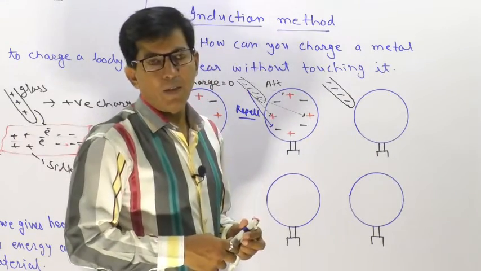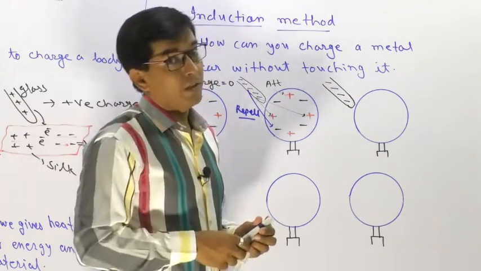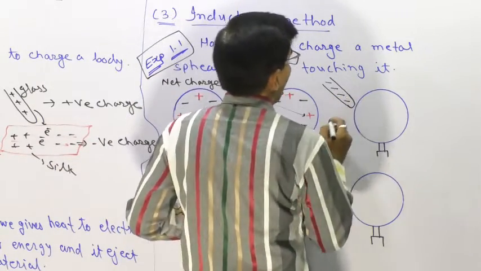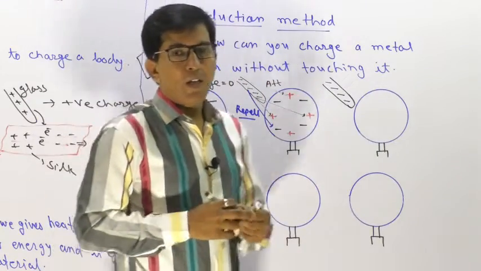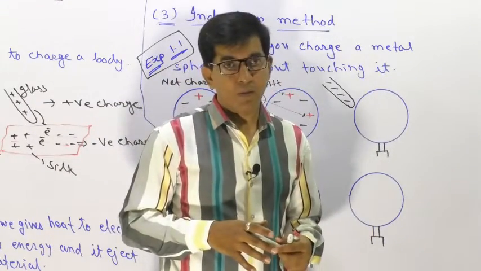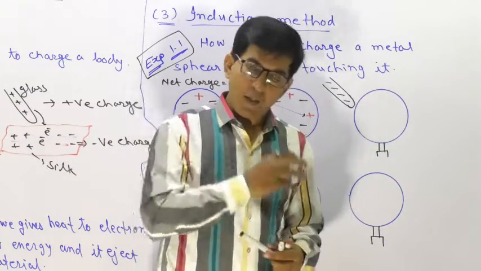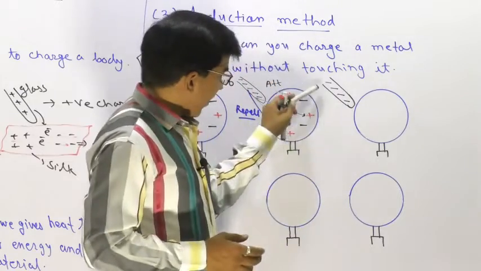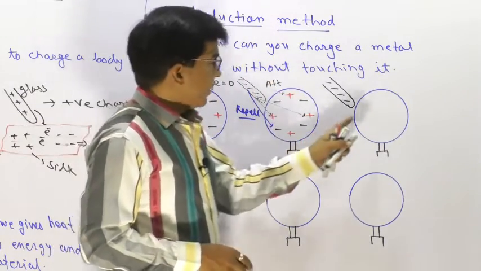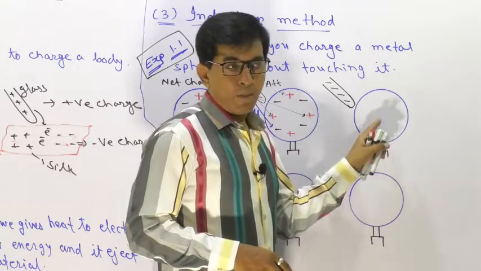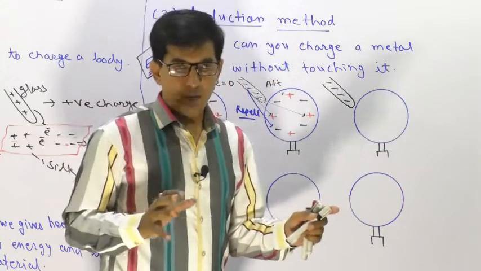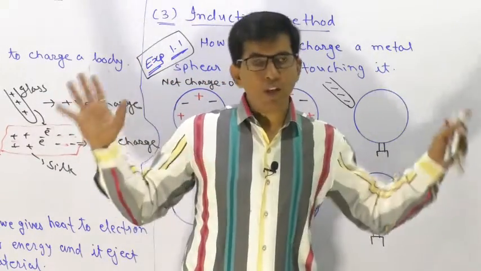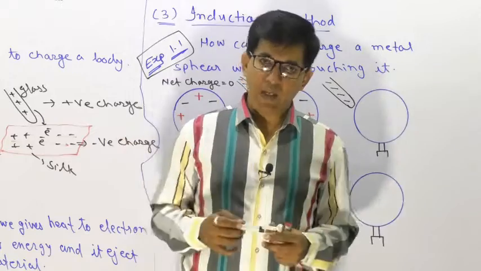There is polarization: due to the effect of the charged body on the uncharged body, the positive and negative charges go to different sides.